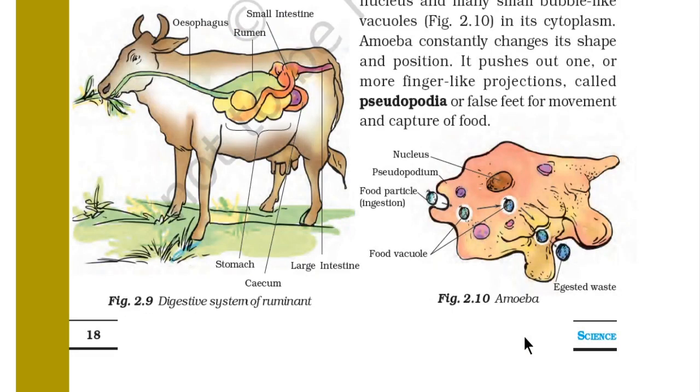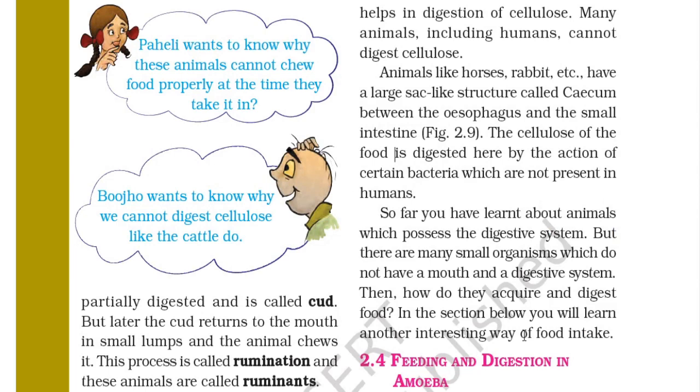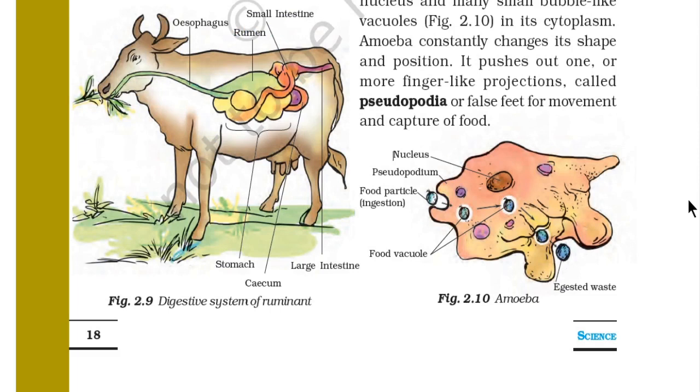Amoeba is a microscopic single-celled organism found in pond water. Amoeba has a cell membrane, a rounded dense nucleus, and many small bubble-like vacuoles. You can see in figure 2.10 here. These are food vacuoles, very small.